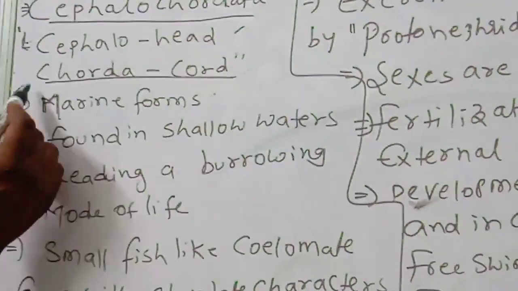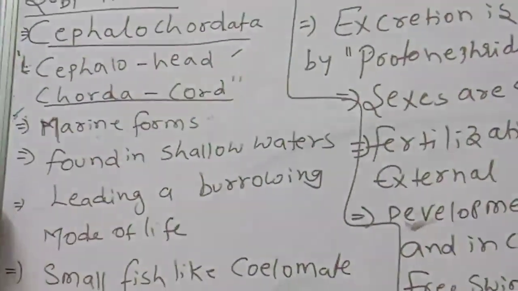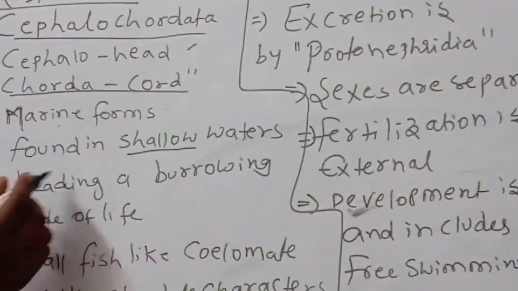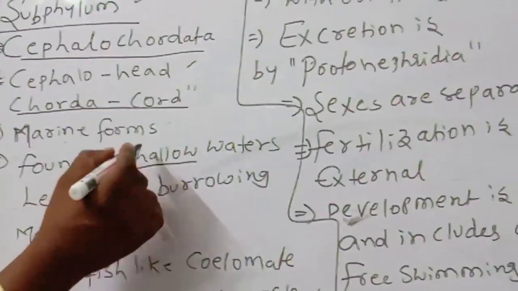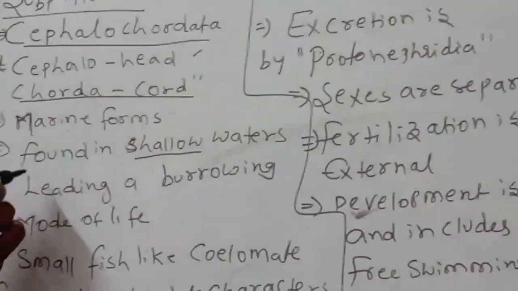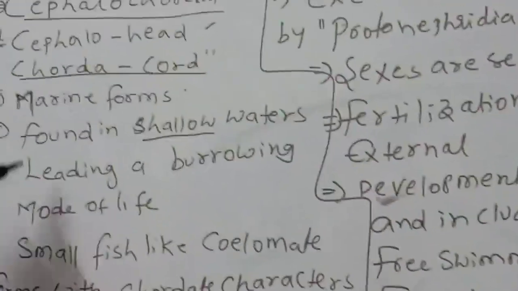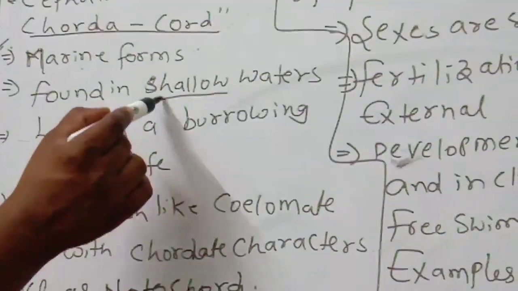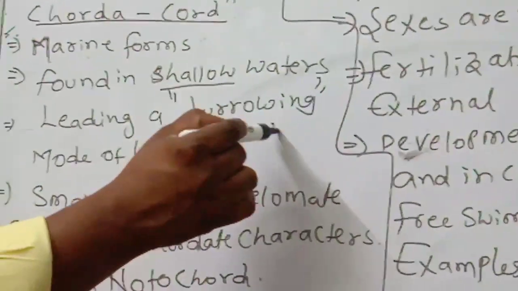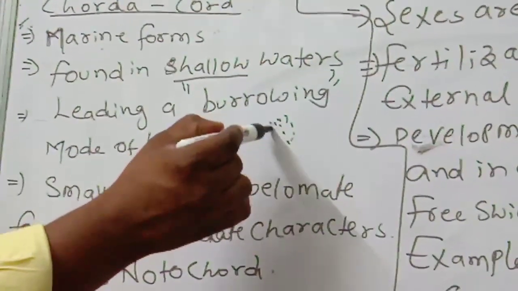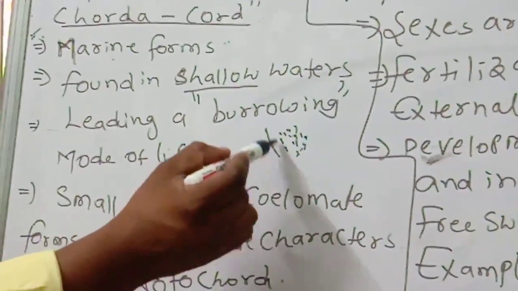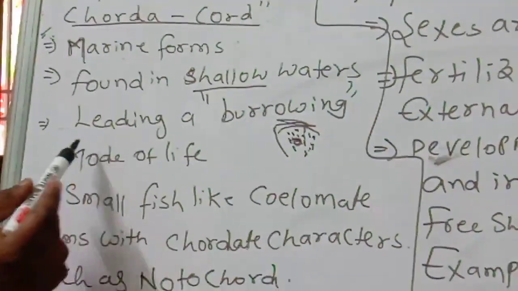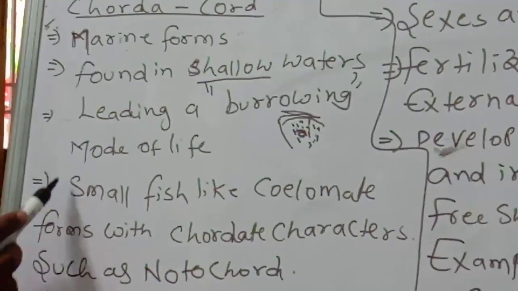Only in oceans will we see this kind of cephalochordate. They are found in shallow waters and lead a burrowing mode of life. Burrowing means they can live in burrows.